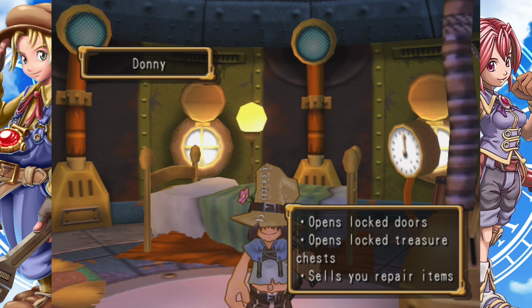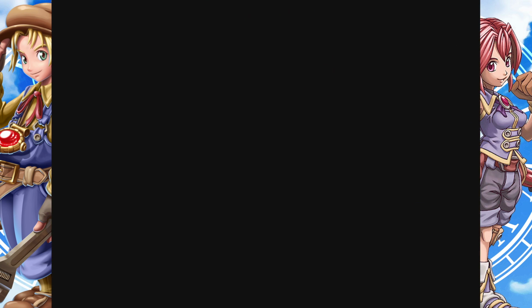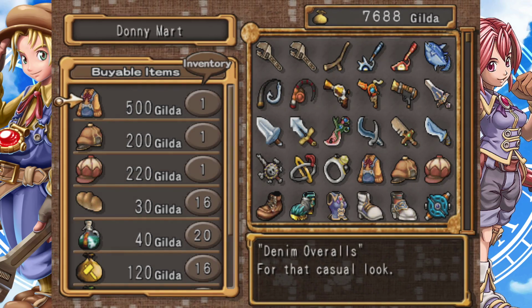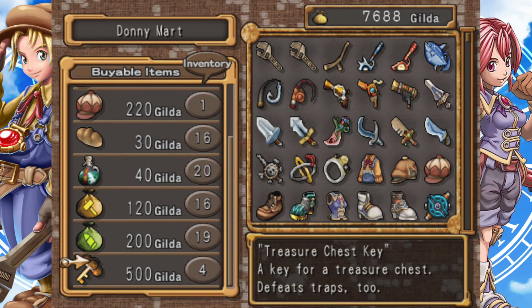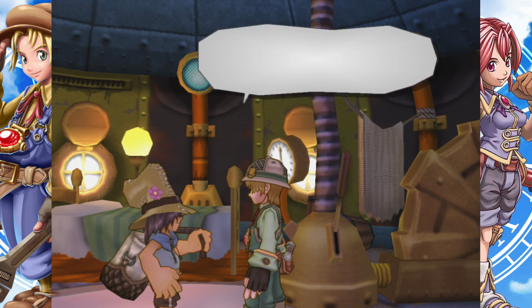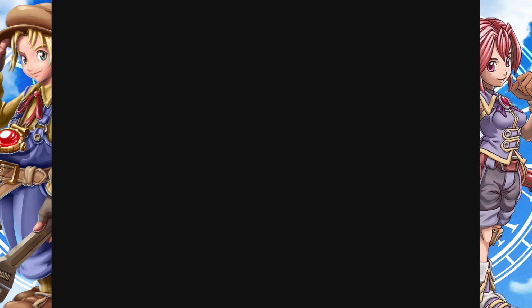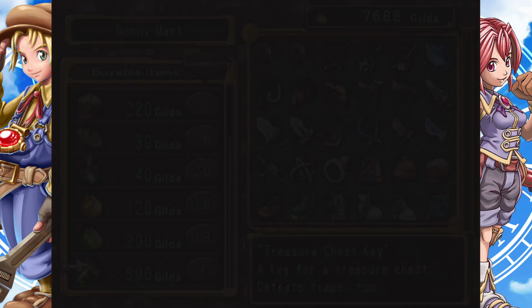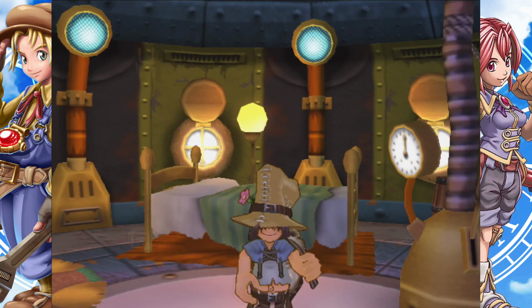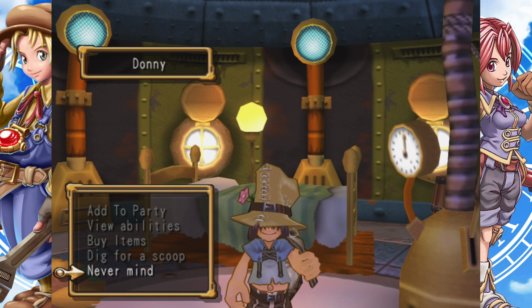What are his abilities? He opens... Oh, okay. And he sells you repair items. Well, that doesn't matter. But he opens locked treasure chests and he opens locked doors. That's kind of cool. I don't really need that, though. Again, I'd rather just take the hit. You know what I mean? Shit. Wait, doesn't he sell... Is there an option for coins? I probably just wasn't looking. Buy items. Wait, no. I just clicked on buy items. Shit. I could have sworn Donnie... I remember him, unless it's under dig for scoop.